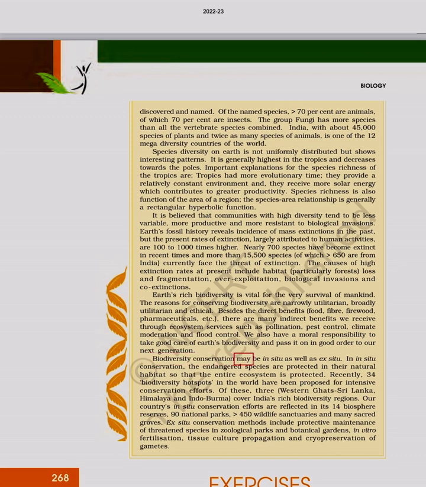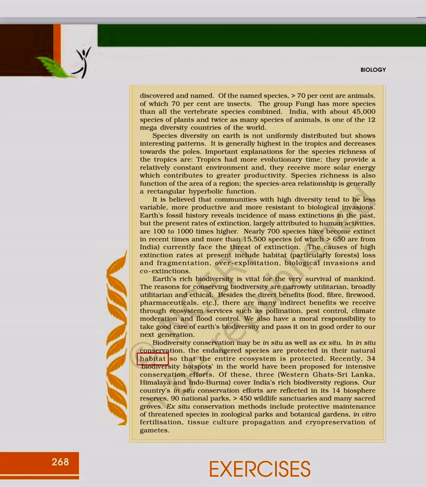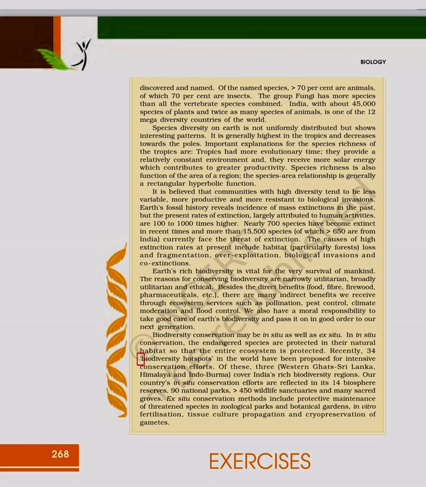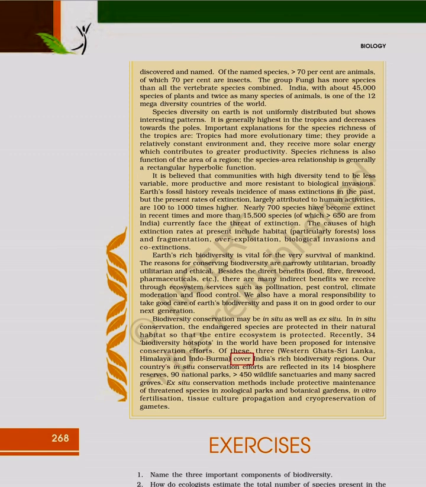Biodiversity conservation may be in situ as well as ex situ. In in situ conservation, the endangered species are protected in their natural habitat so that the entire ecosystem is protected. Recently, 34 biodiversity hotspots in the world have been proposed for intensive conservation efforts. Of these, 3, Western Ghats-Sri Lanka, Himalaya and Indo-Burma, cover India's rich biodiversity regions.